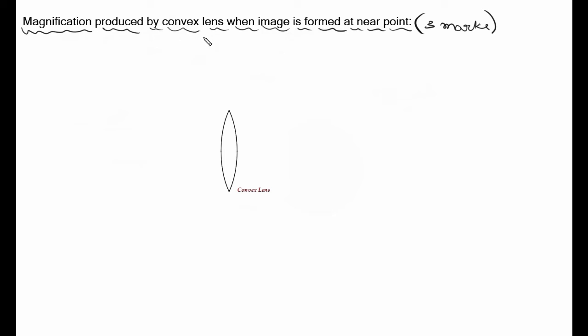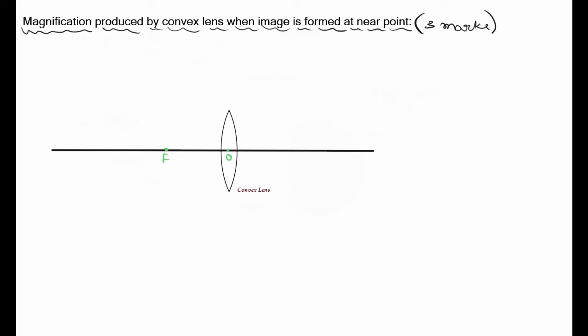They'll ask, obtain an expression for magnification produced by a convex lens when the image is formed at the near point. So first thing we do is draw the principal axis for this lens. I have drawn the principal axis, and this is the focus, this is the optical center.